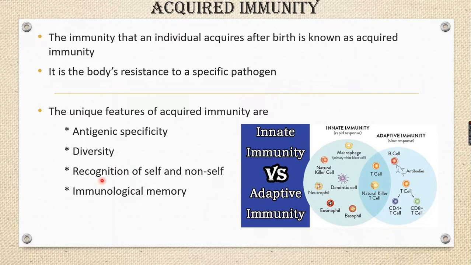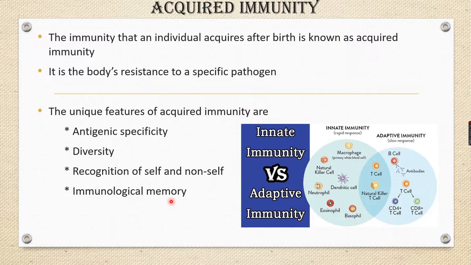And your immune system or acquired immunity is able to recognize whether something is self molecules or non-self, foreign substances. Recognizing foreign antigens and pathogens as different from the substances in our own body is also a character of acquired immunity. And one more important one is immunological memory. The immune response also has a memory.